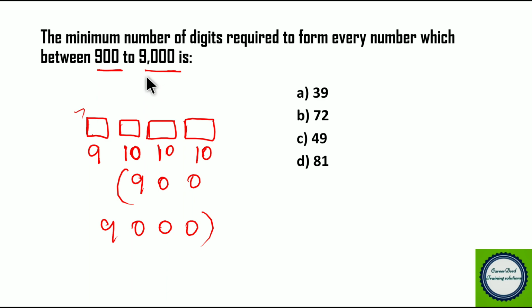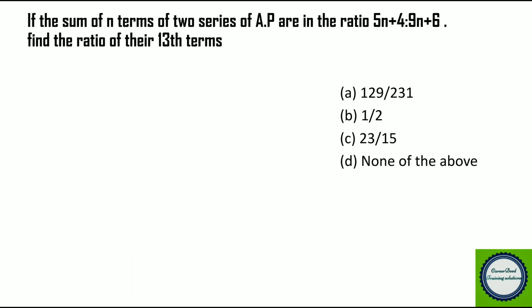So totally you included how many minimum number of digits? 9 plus 10 plus 10 plus 10. So totally you included 39 numbers, right? So the answer for this question is 39. This becomes your answer. So you need 39 minimum number of digits to form every number between 900 to 9000. Hope you understood the problem. Now moving to question number 5.